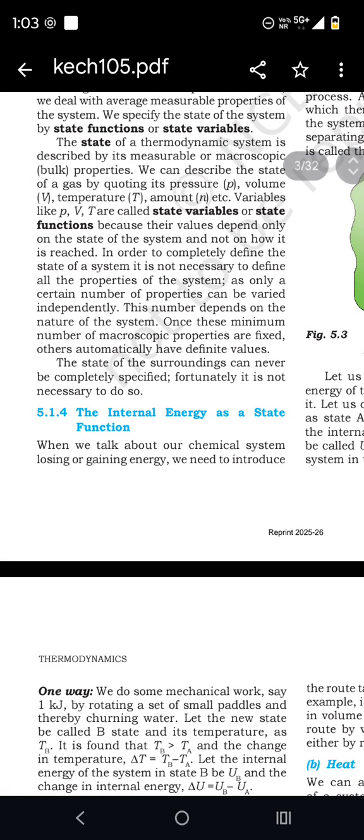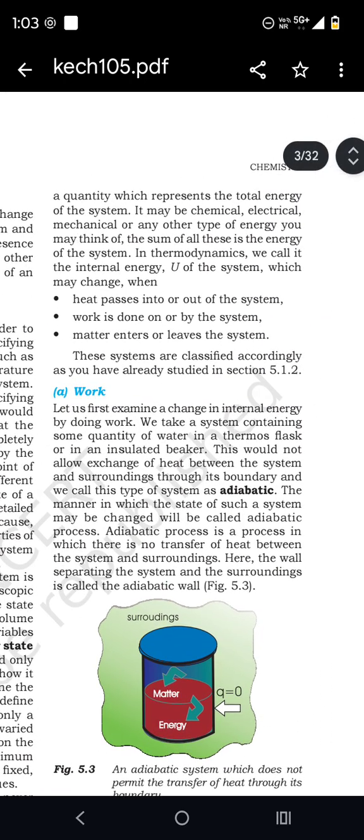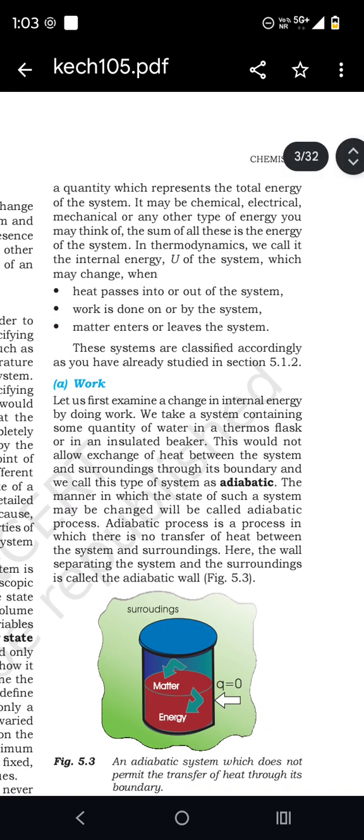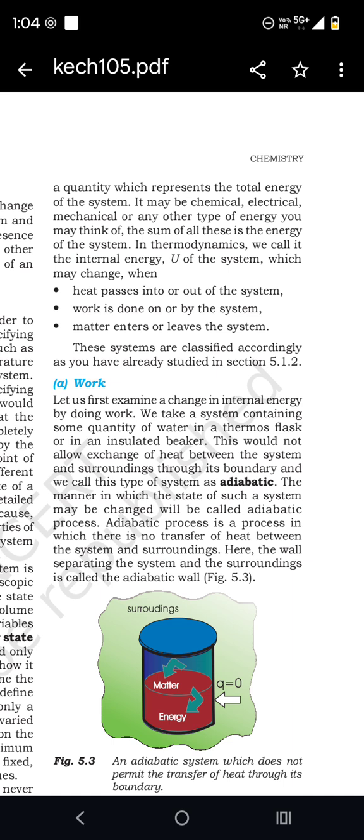When we talk about a chemical system losing or gaining energy, we need to introduce a quantity which represents the total energy of the system. It may be chemical, electrical, mechanical or any other type of energy. You may think of the sum of these energies as the energy of the system. In thermodynamics, we call it the internal energy of the system, which may change when heat passes into or out of the system, work is done on or by the system, or matter enters or leaves the system.